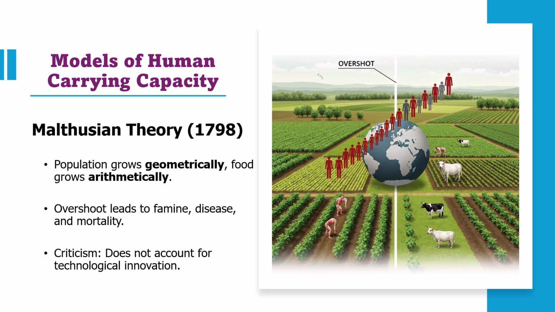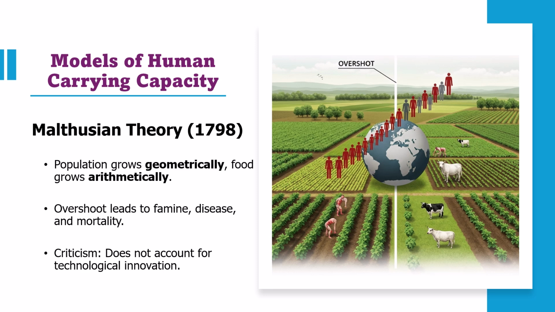in which the Malthusian theory was proposed in 1798 by Thomas Malthus, who observed that the population tends to grow geometrically while food production only grows arithmetically. According to this idea, if population exceeds available food, it leads to overshooting, causing famine, disease, and increased mortality. While influential, this theory also has limitations.